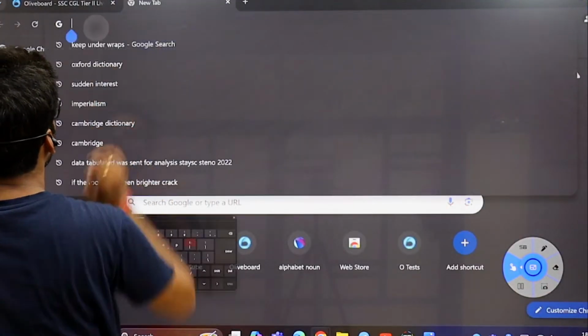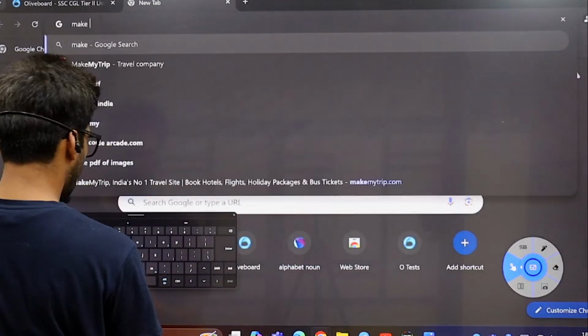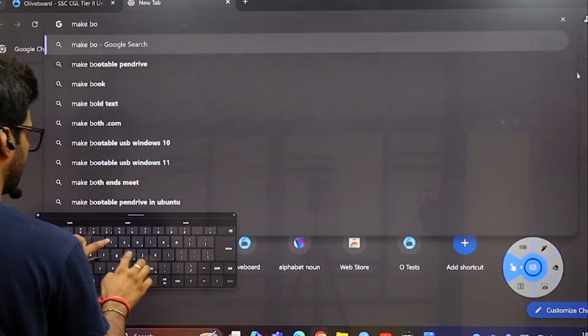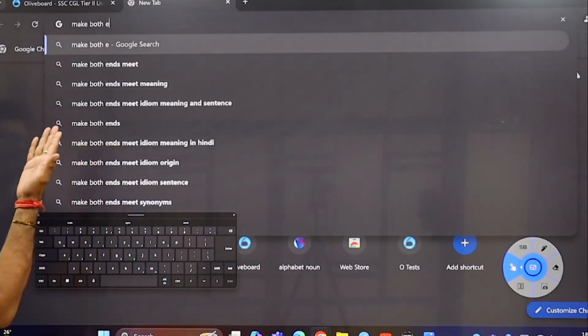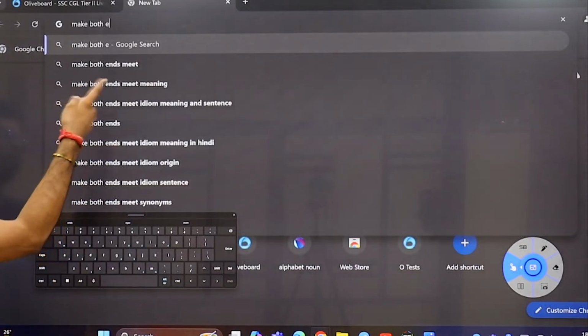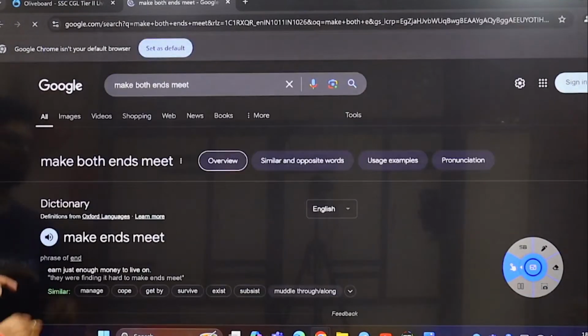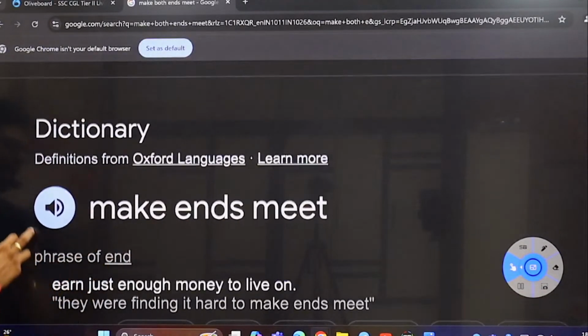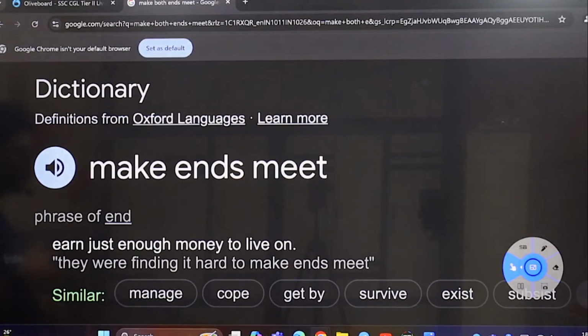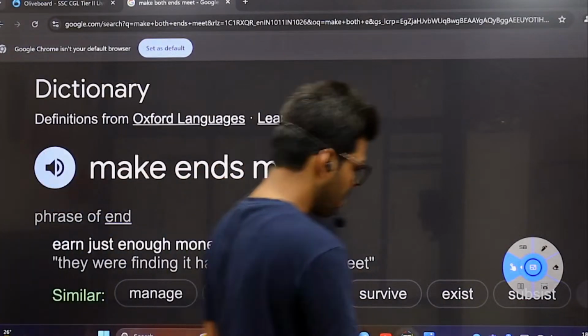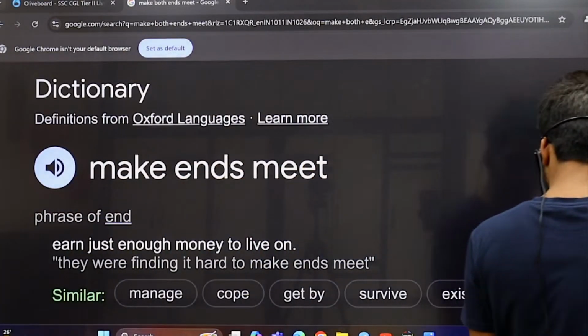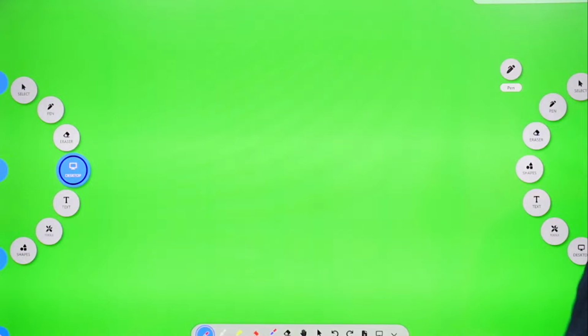See, make both ends meet. You can see suggestions from Google. Make both ends meet meaning, to make ends meet, earn just enough money to live on. And that has been asked several times in SSC. So not a big deal to remember. Those who did not know, please know now.